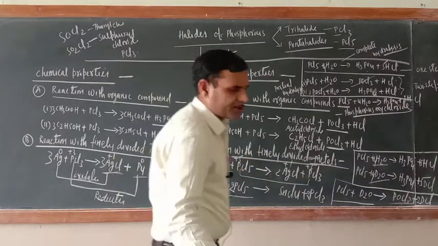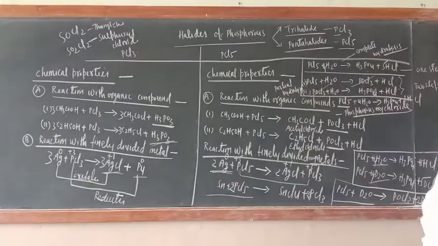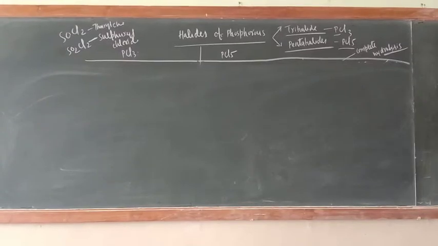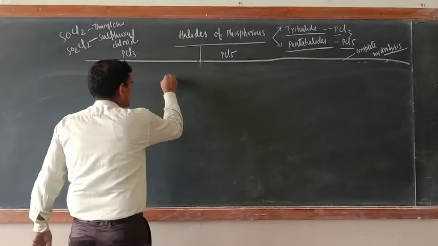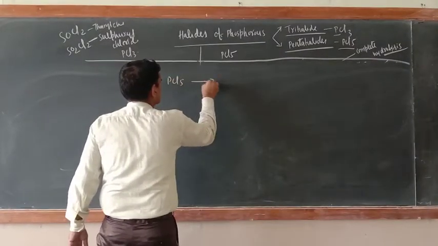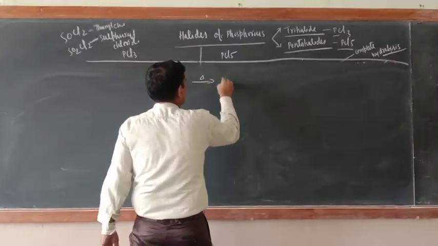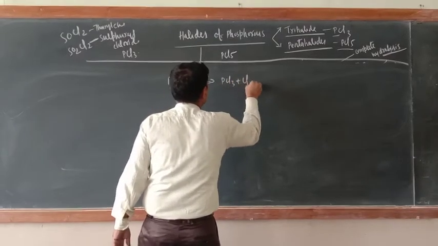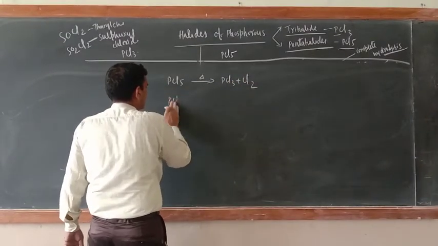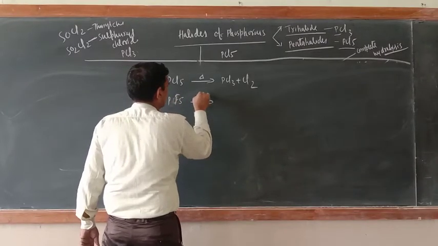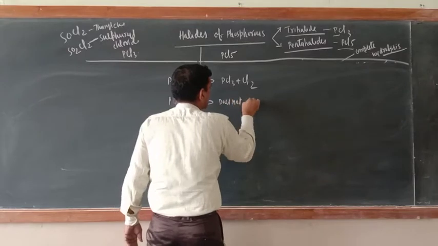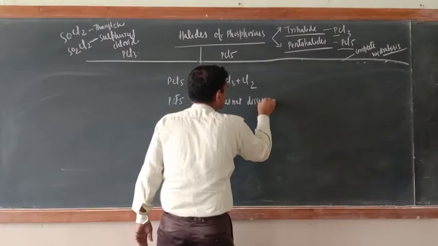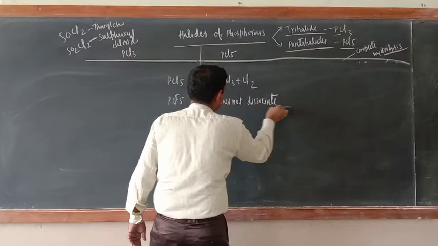Now there are some questions, and those questions must be discussed. So dear cadets, just see. PCl5 dissociates into PCl3 plus Cl2, but PF5 does not dissociate. Why? We have already discussed such types of questions.